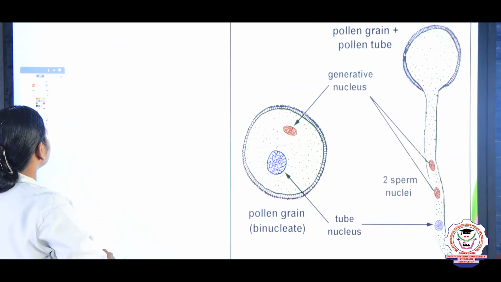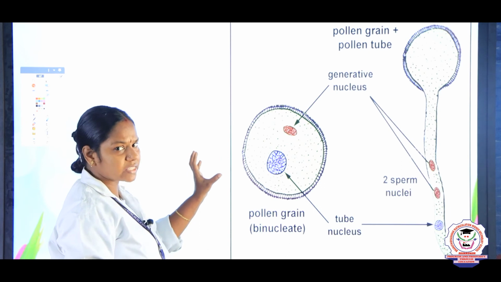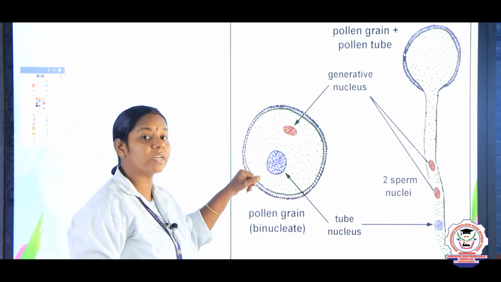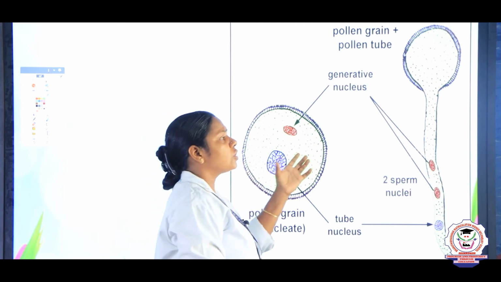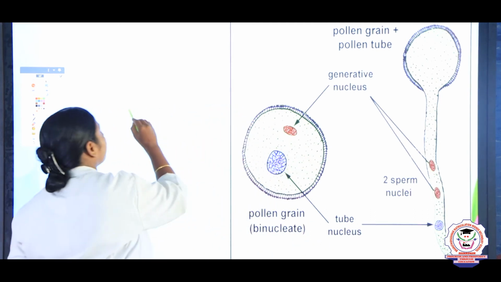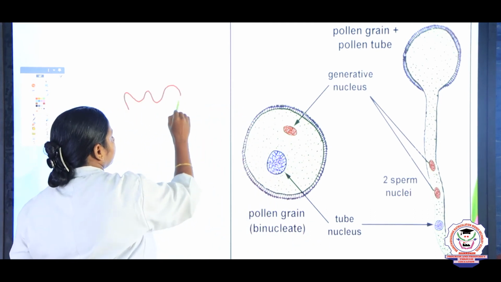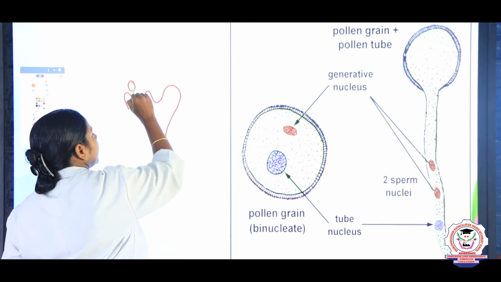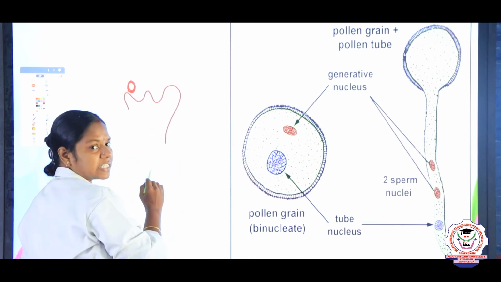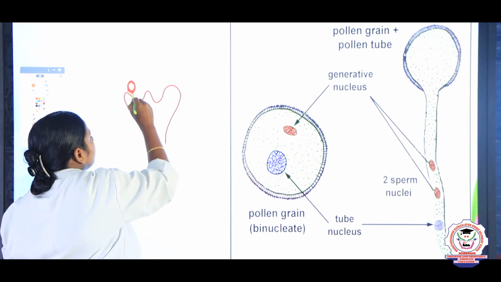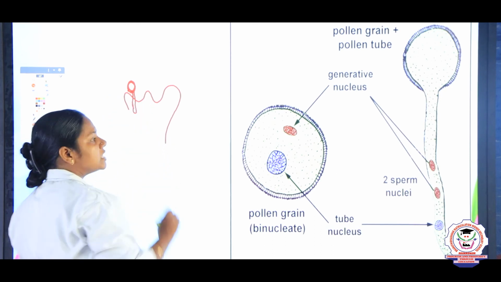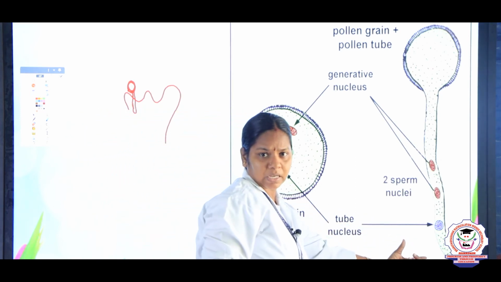And now this pollen grain, right? We studied there are two types of nucleus. One is a vegetative and another one is a tube nucleus. So what happens at the time of pollination, when the pollen grain reaches the surface of the stigma and, by absorbing the water, starts to germinate like this, right?